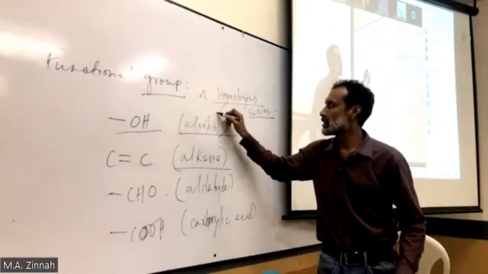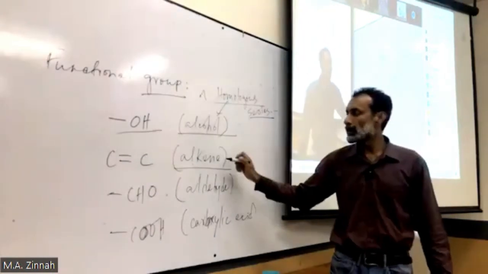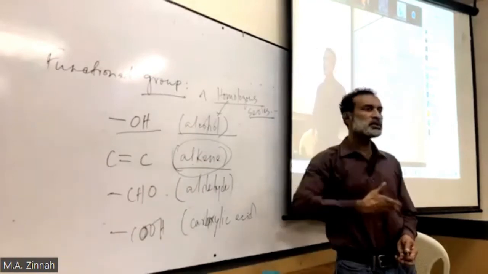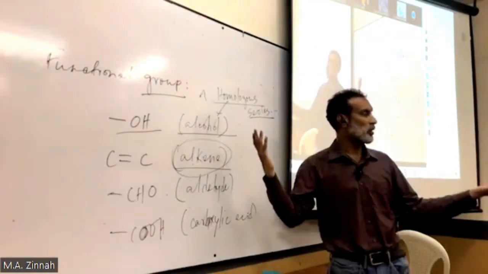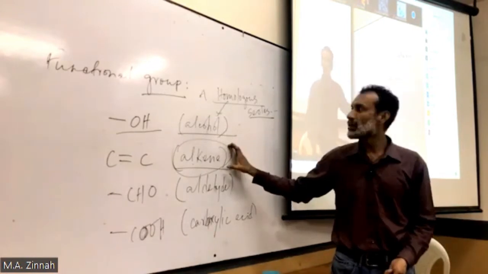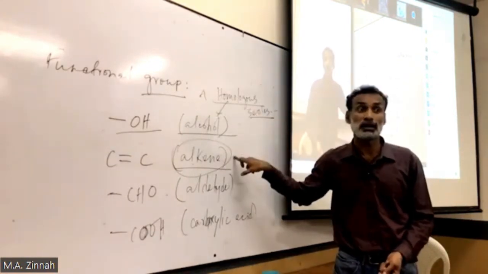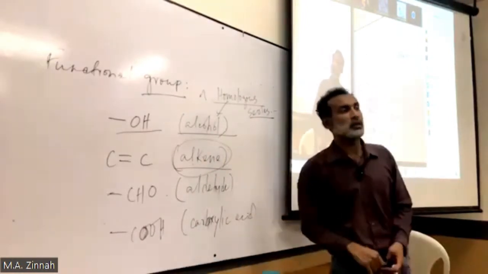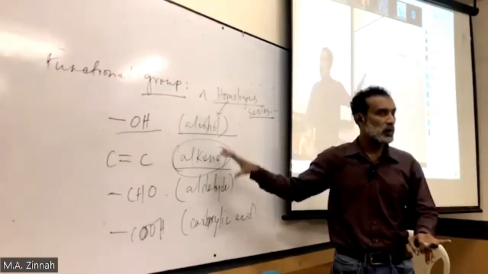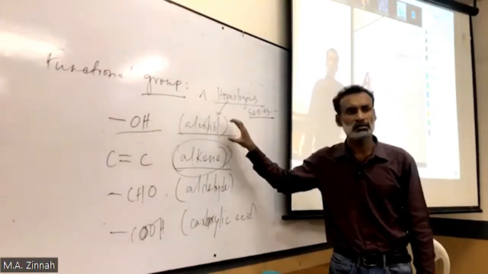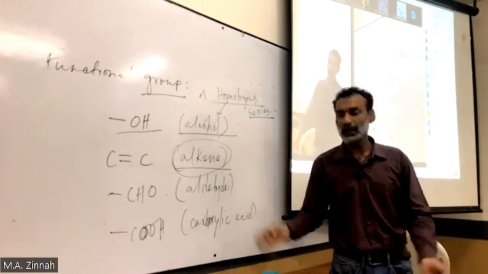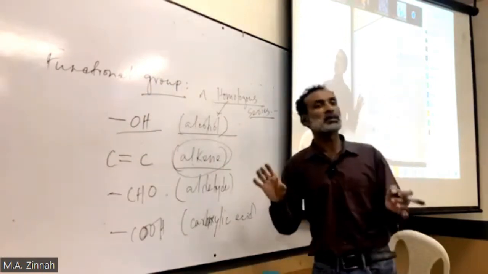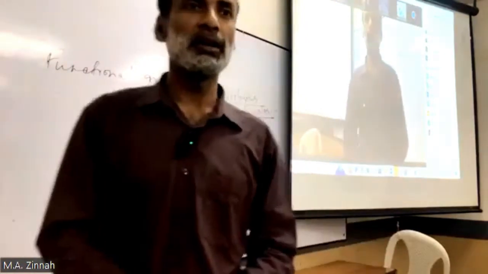What's this homologous series? Alcohol. Then this is another homologous series. Series means a series of compounds. These are different homologous series. In every series there are many compounds, but they are very similar. How are they similar? What is the similarity you already got there?